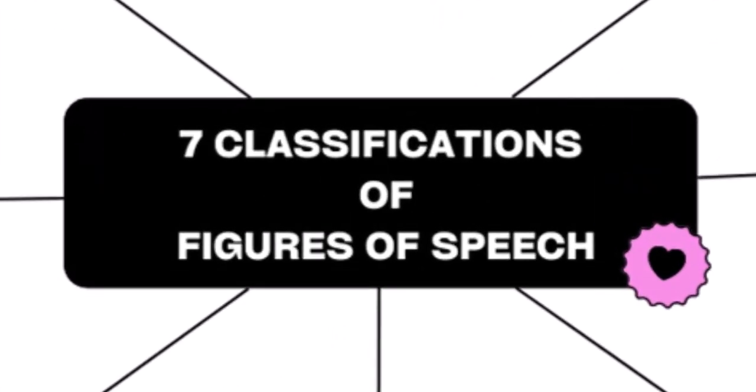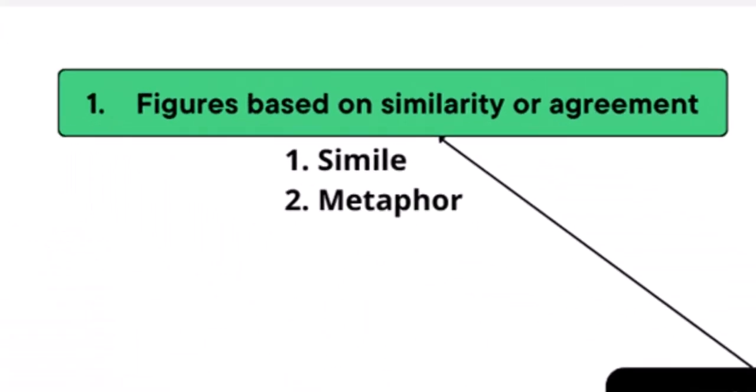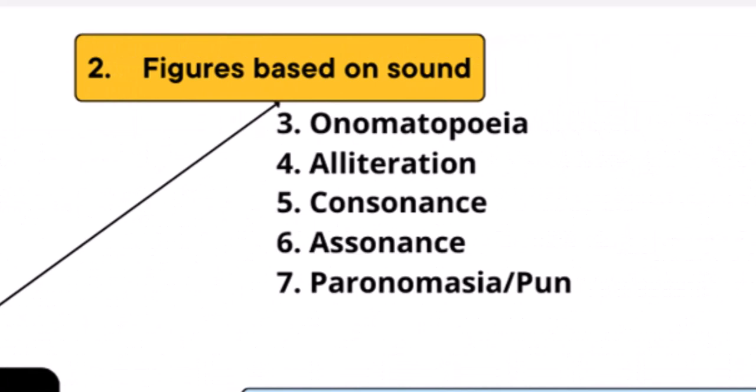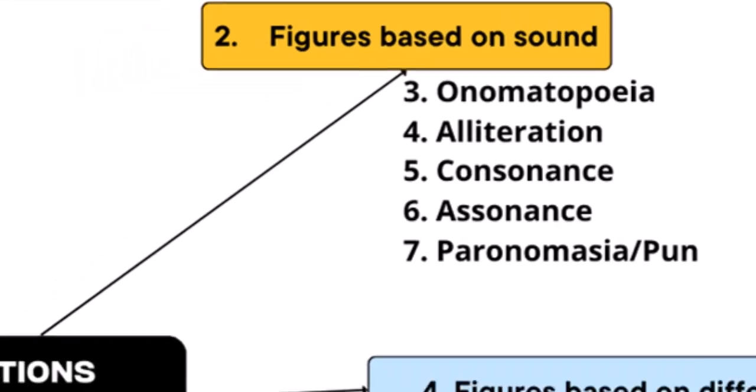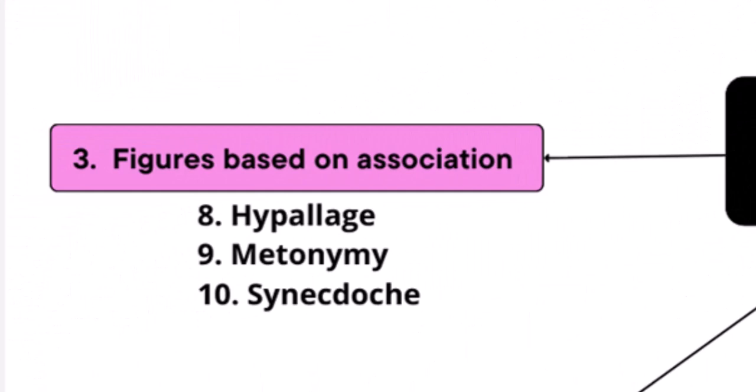Okay, so the 7 classifications of figures of speech that we have been looking at or making use of over time were figures of speech based on similarity and agreement, which has 2 major types under that: simile and metaphor. We have figures based on sound, where we have onomatopoeia, alliteration, consonance, assonance, paronomasia, or pun. Then we have figures based on association: typology, metonymy, synecdoche.